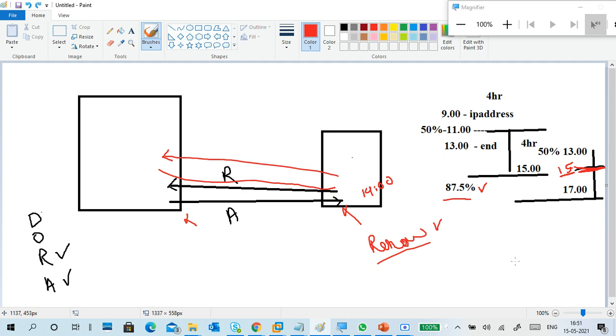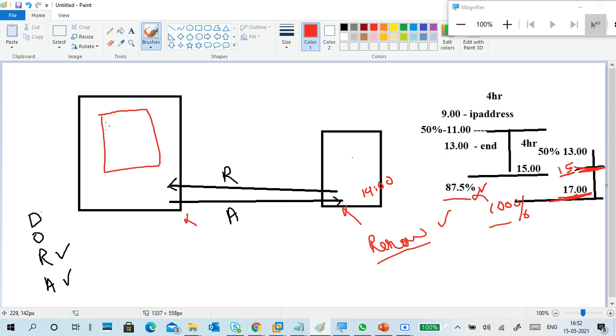And if that also fails, and 100% of the time is completed, the total lease duration is completed but you are not done renewing. What happens in the server? In the lease list, the address list, which holds your IP address and client name, that entry will be removed.